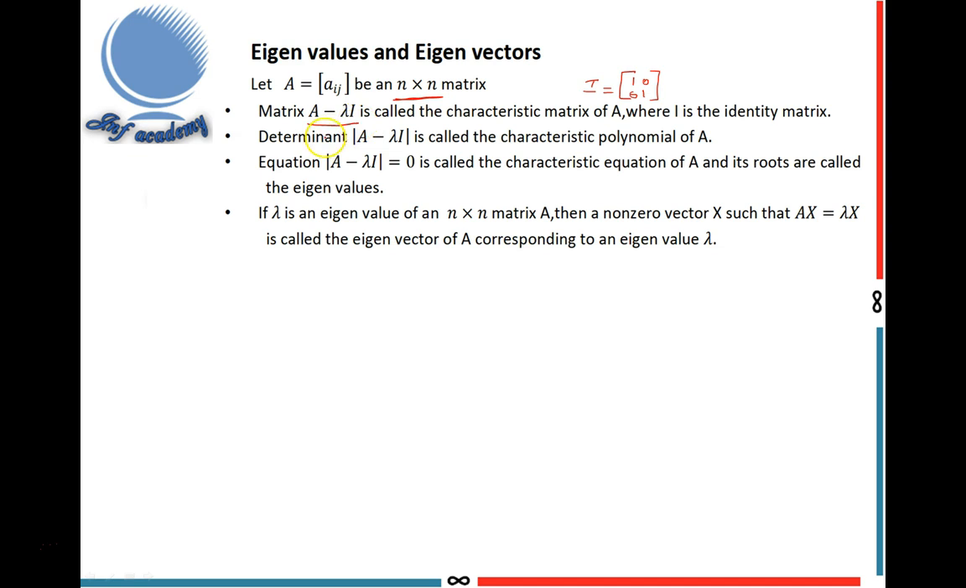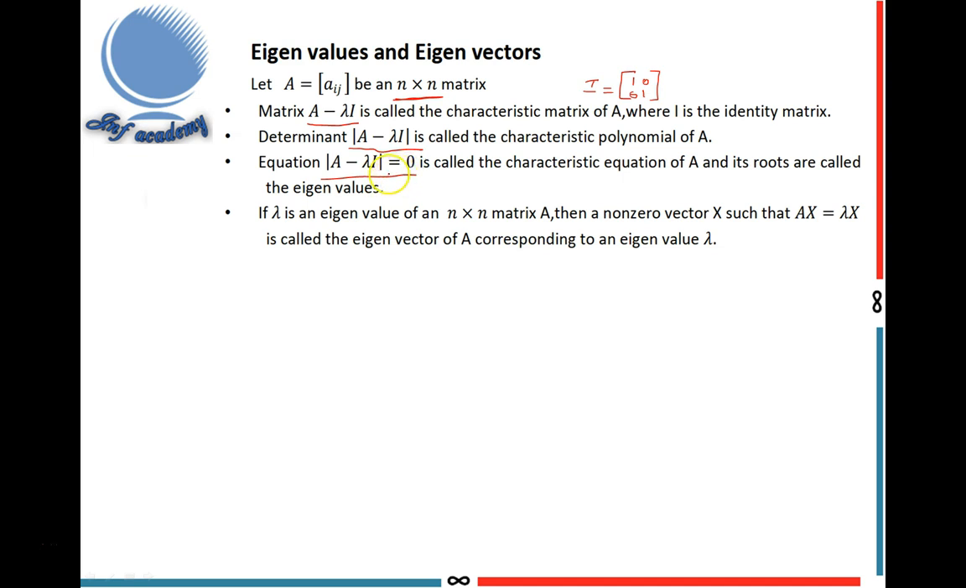Lambda is a variable. Next, determinant of A minus lambda I is called the characteristic polynomial of A, with variable lambda. Next, the equation determinant of A minus lambda I equal to 0 is called the characteristic equation of A, and its roots are called the eigenvalues. That means the roots of the characteristic equation are called eigenvalues. This is the basic definition of eigenvalues.